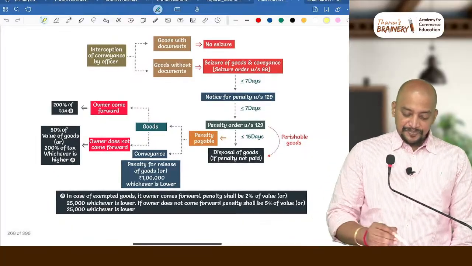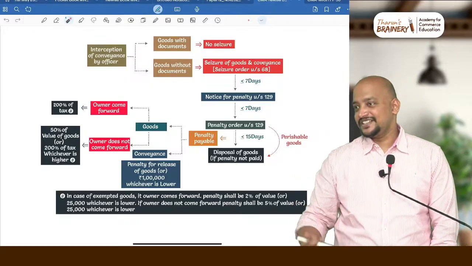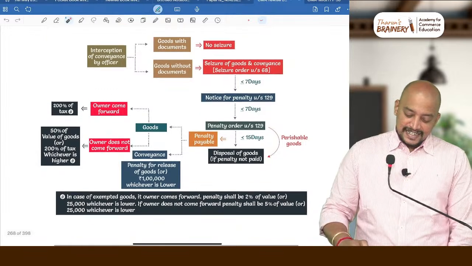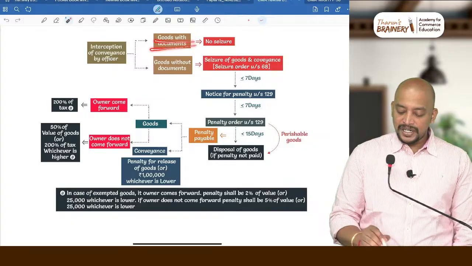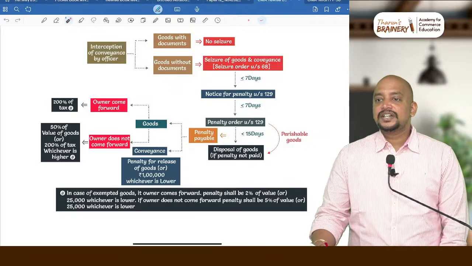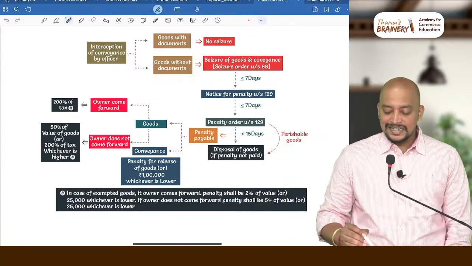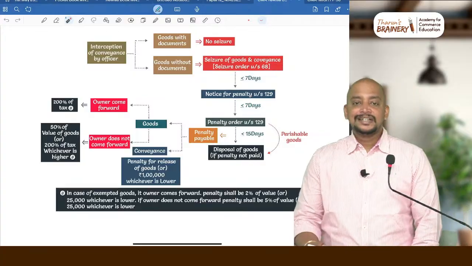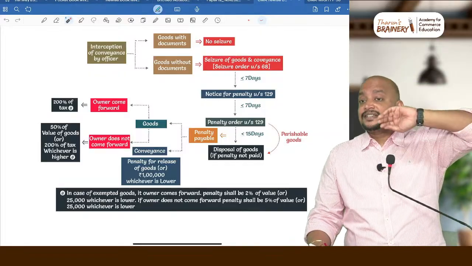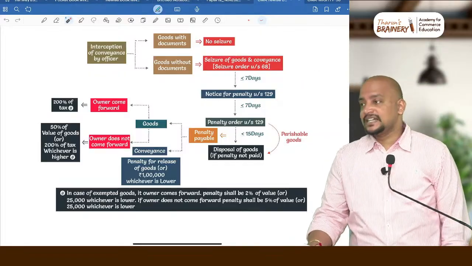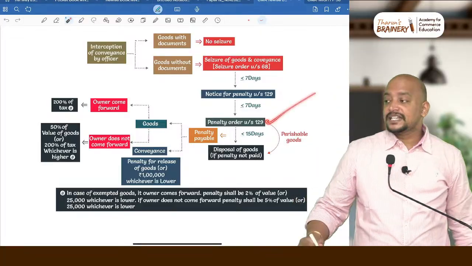Then see this. Now, that is the disadvantage with IDT, every 6 months it will change. Okay. Then see this. Interception of conveyance by the proper officer. There are two things: goods with documents and goods without documents. If there are goods with documents, there is no seizure. If there are goods without documents, then seizure of goods and conveyance. Seizure will be under section 68. Within 7 days, when they seize, they have to give a notice for levying penalty. After they give notice for levying penalty, within 7 days, they need to pass a penalty order.